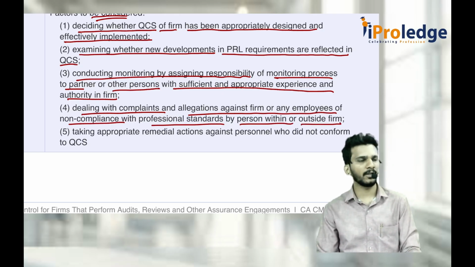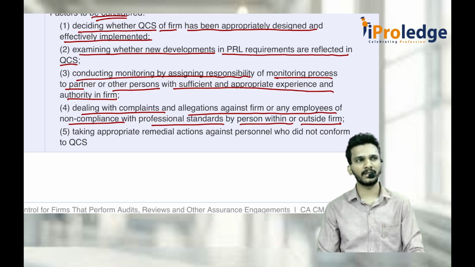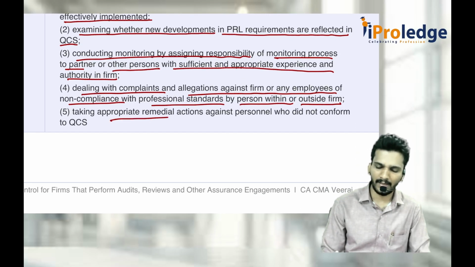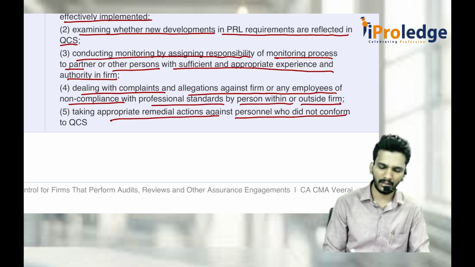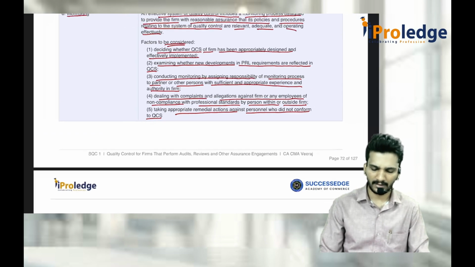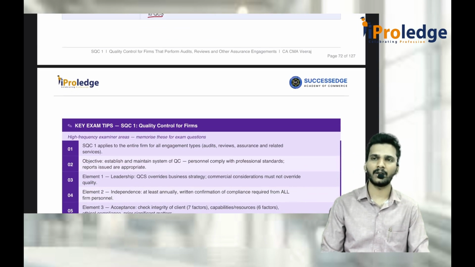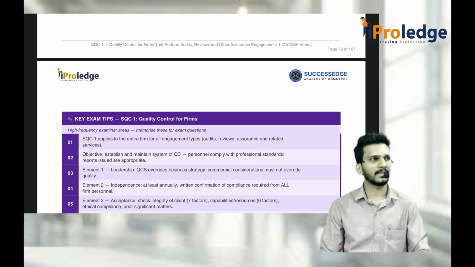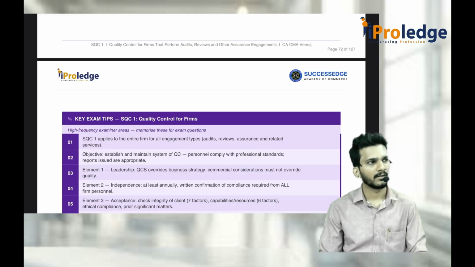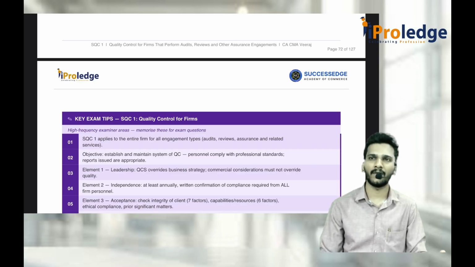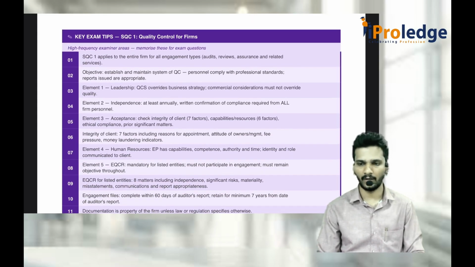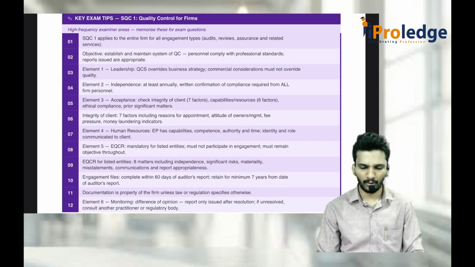That means if somebody is trying to enter into any collusion with the client and all those things, how do you deal with it in the firm? The appropriate remedial action against personnel who did not conform to the quality control systems. That means somebody told you should not buy any shares in the company for the purpose of becoming an auditor, but without telling you, they purchase some shares in the company. Then how do you give the remedy for all those things? That also has to be checked. This is for SQC 1. Please have a look into this.